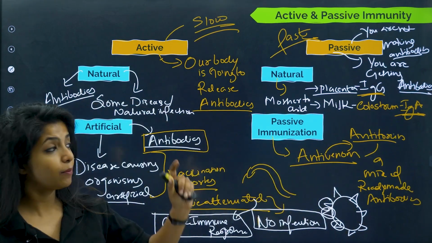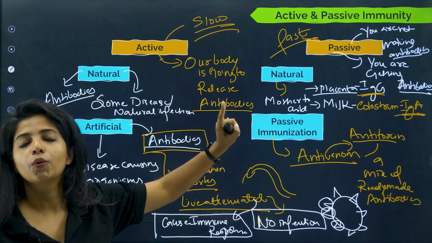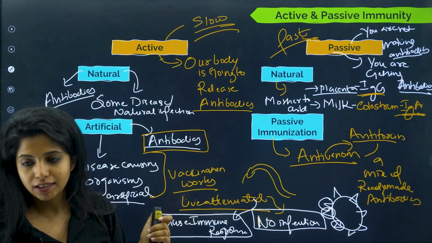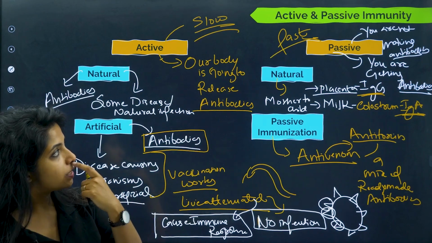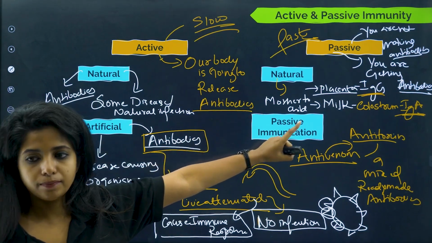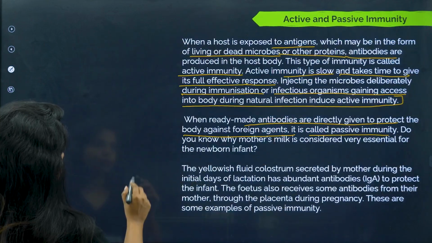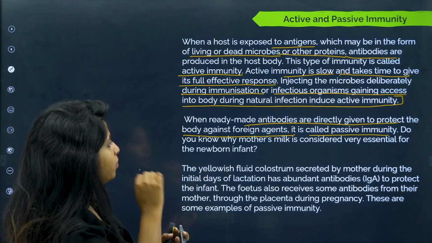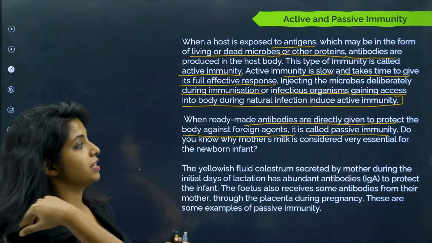Okay, so we have studied about active and passive immunity, and also we spoke about vaccination and immunization here itself. But still we will read it once more so that you get an idea of it. Please remember natural placenta, IgG, milk, IgA. Now, when ready-made antibodies are directly given to protect the body against a foreign agent, this is known as passive immunity.